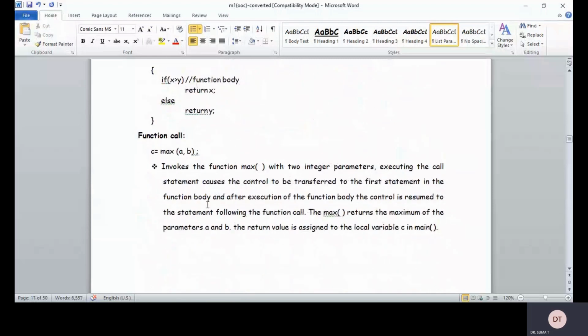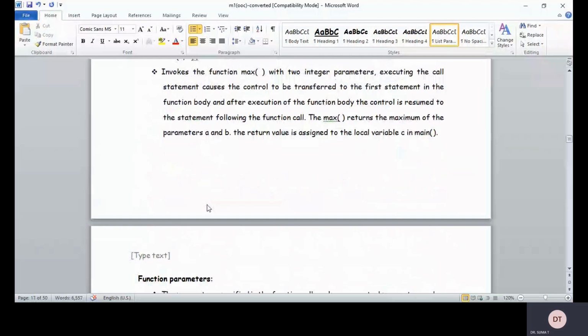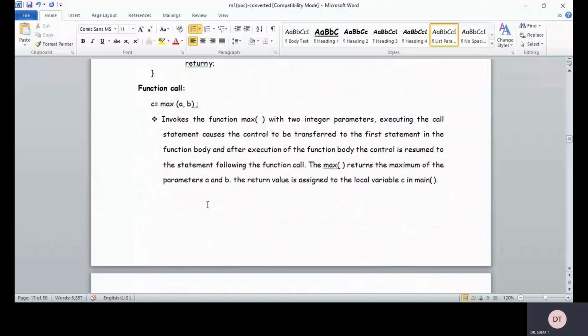Now the next component will be the function call. C is equal to max of a comma b invokes the function max with two integer parameters. Executing the call statement causes the control to be transferred to the first statement in the function body, and after execution of the function body, the control is resumed to the statement following the function call. The max function returns the maximum of the parameters a and b. The return value is assigned to the local variable c in the main. So that is a function call.